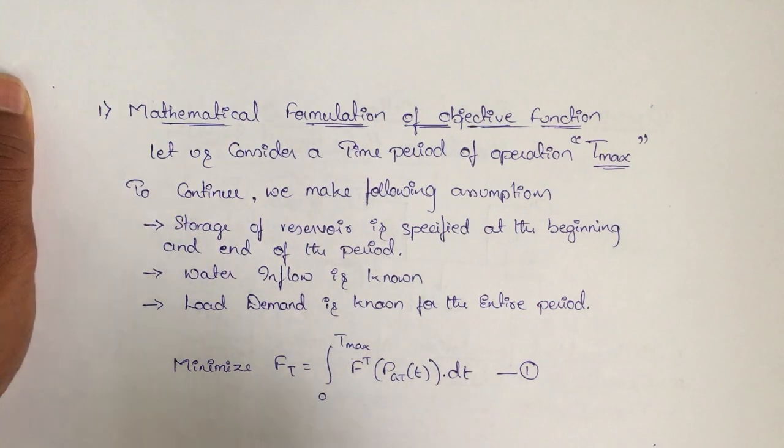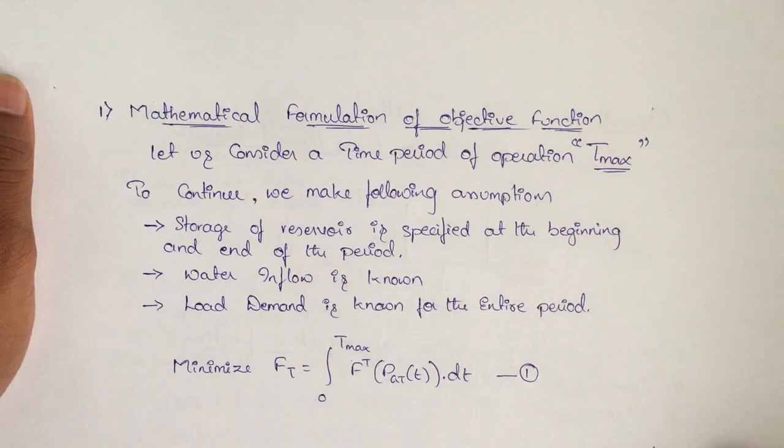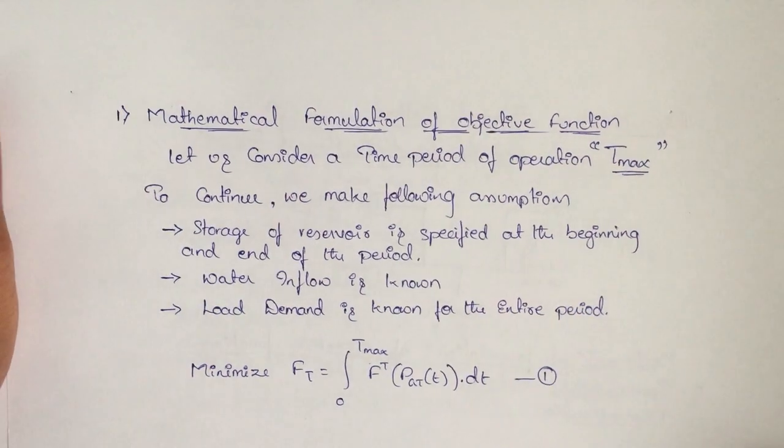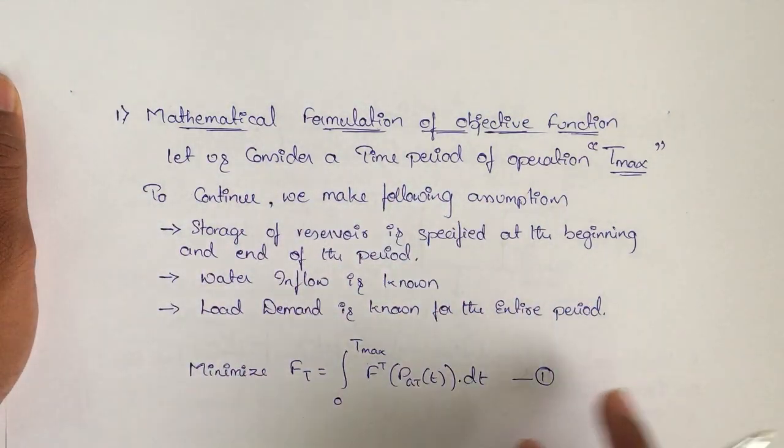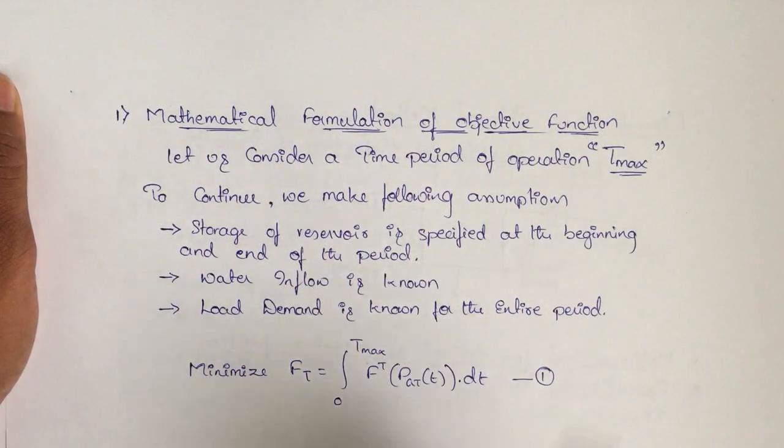This will be our first equation. We are going to formulate the entire thing with respect to this equation. Our only motto is to minimize the cost function.